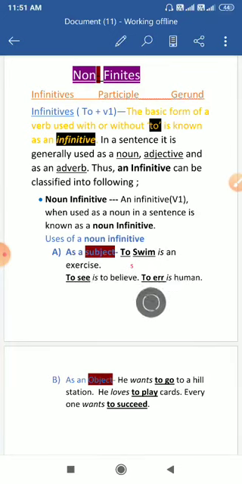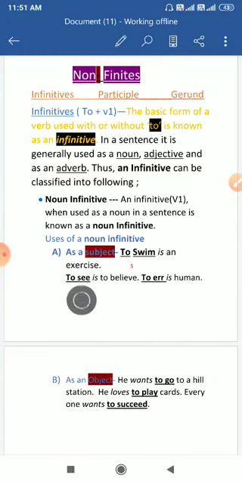There are some other examples also. As a noun in a sentence, to see is to believe, as the subject. In this sentence also, to see is the subject. To err is human. In this sentence also, to err is the subject. You would have seen so far that most subjects in a sentence are actually nouns, but here in these three sentences, the subject of the sentence is not a noun.